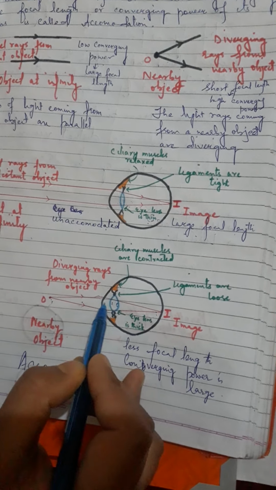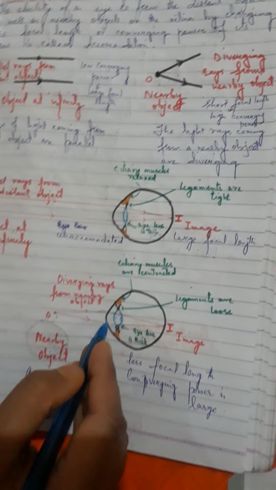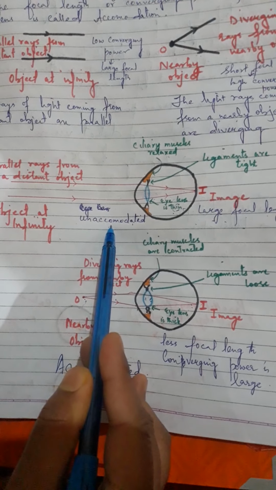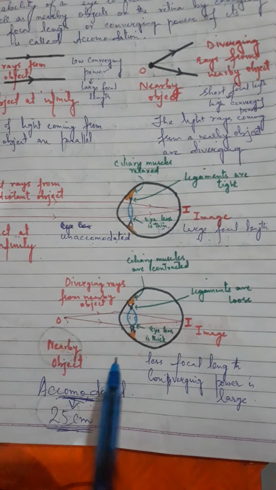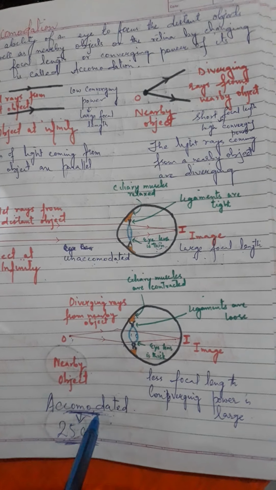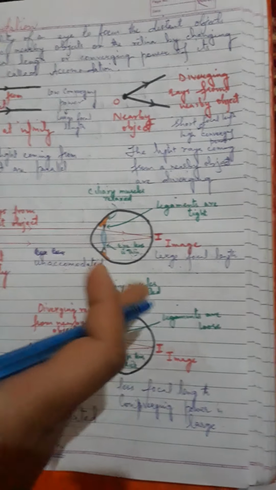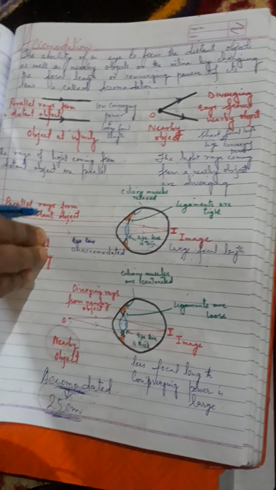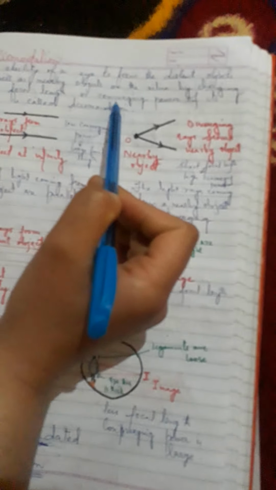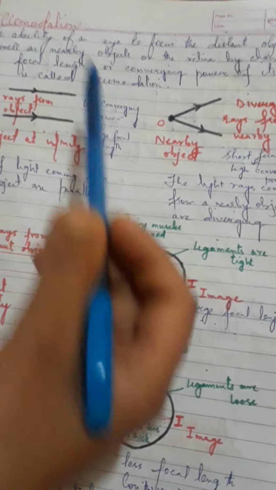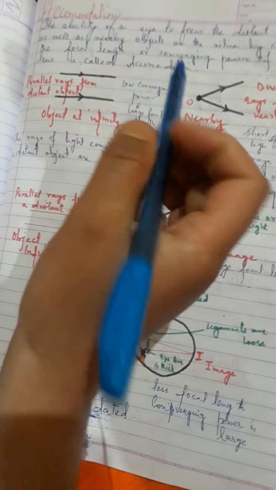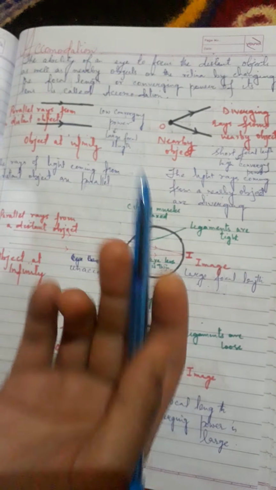So when the eye lens becomes more convex to focus nearby objects, the eye is said to be accommodated. Here the eye is said to be unaccommodated because it's in the relaxed state. When the eye lens bulges more, it's said to be accommodated. So this ability of an eye to focus distant objects as well as nearby objects on the retina by changing the focal length or converging power of its lens is called accommodation, the power of accommodation.